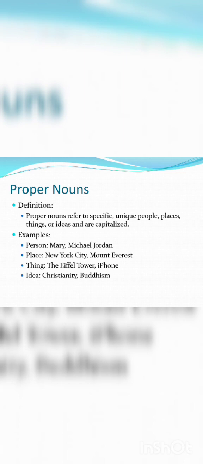Then coming to New York City, this is the name of the city. We did not mention it as just city; rather, we named the specific name of that particular city. And for thing and idea, all these are focusing on a particular thing and we are not generalizing anything. If we generalize, that comes under the category of common noun. When specifying things, it comes under the category of proper noun.